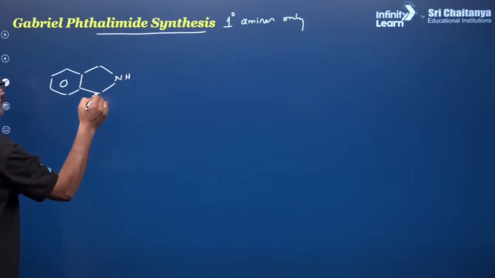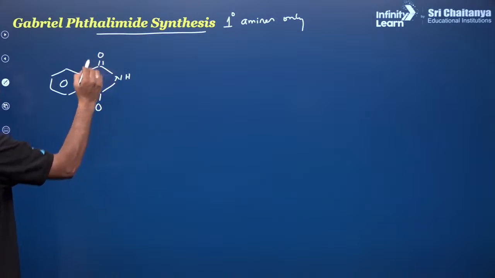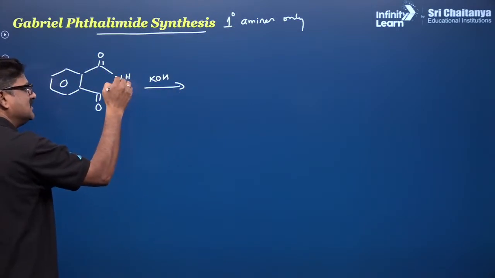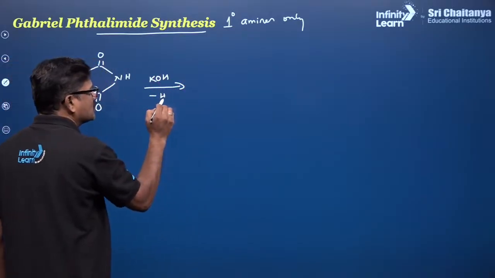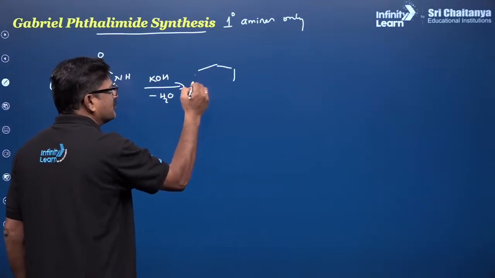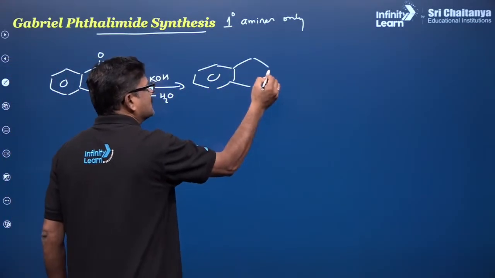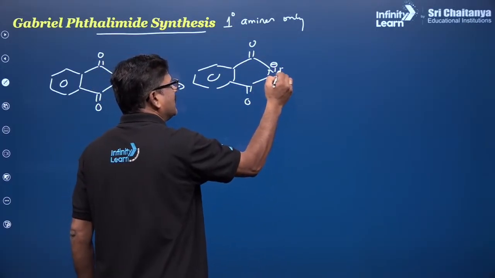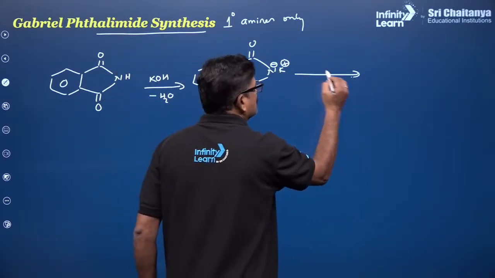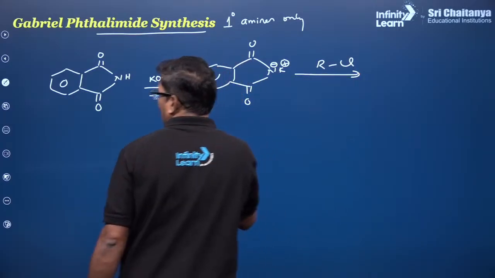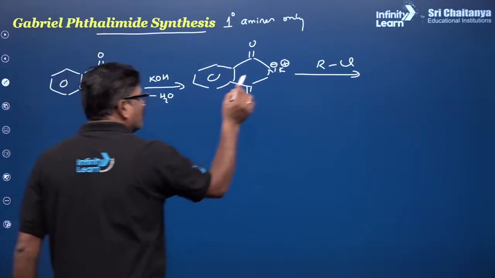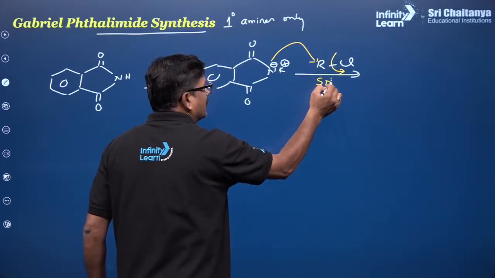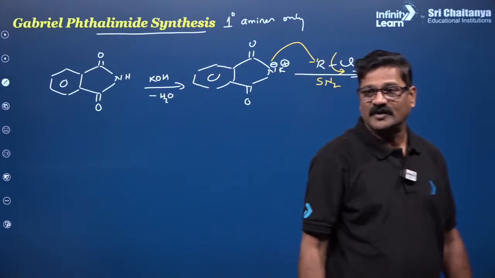The hydrogen on the nitrogen is acidic, so it is going to be taken out by this potassium hydroxide, so that you are going to see N minus and K plus, and it is going to react with alkyl halide. It undergoes an SN2 reaction. Mind it, it is an SN2 reaction. Theory questions also will come.